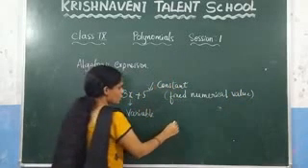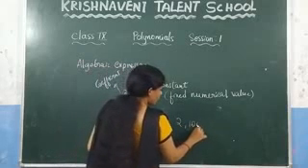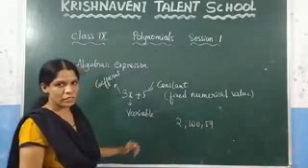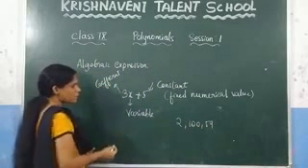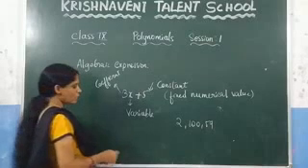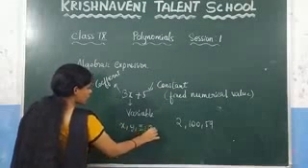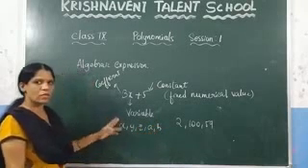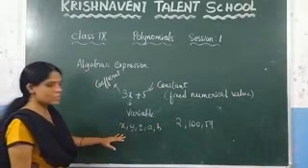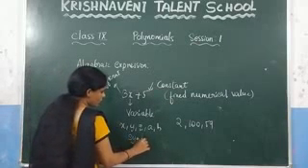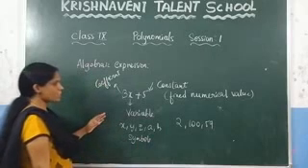What are constants? 200, 59. These are all constants because they have a fixed numerical value. Then what is meant by a variable? It does not have any fixed numerical value. We can consider the variables as x, y, z, a, b. These are all variables, and we can also call them symbols. This is about the algebraic expression.